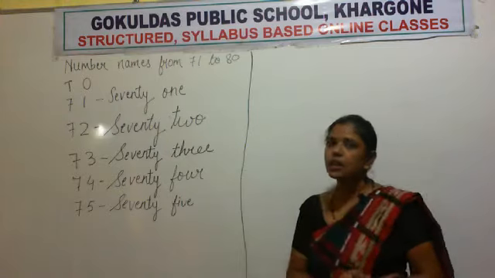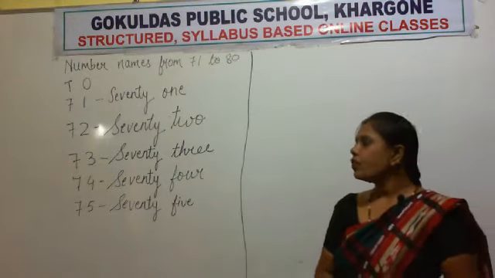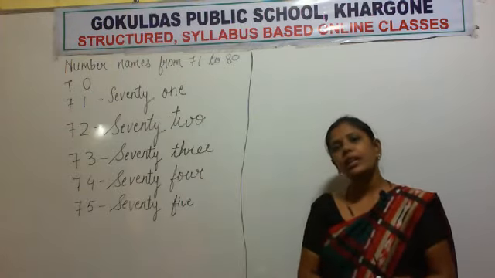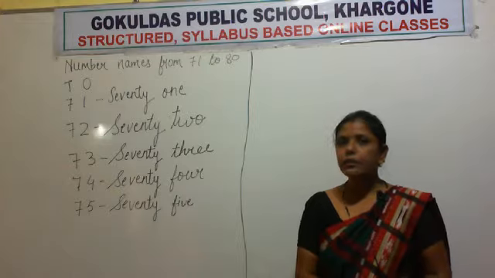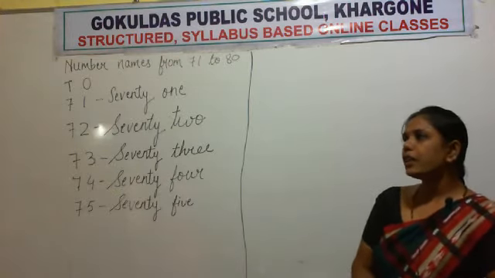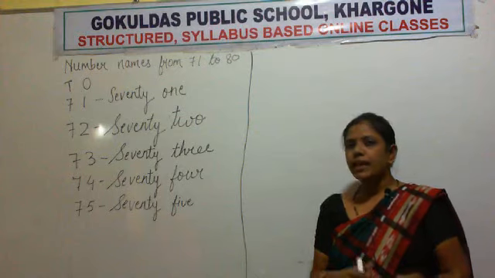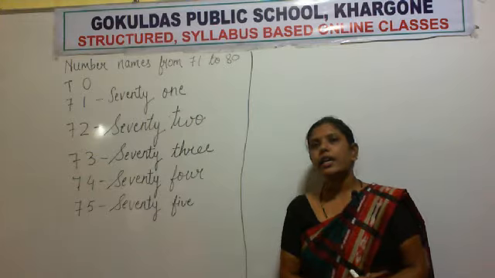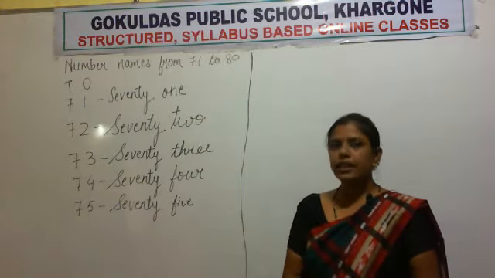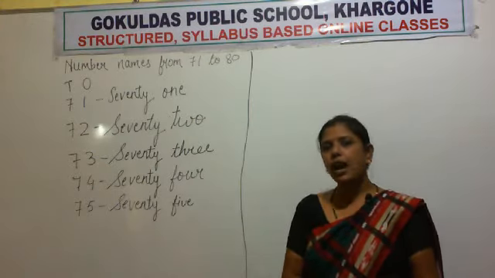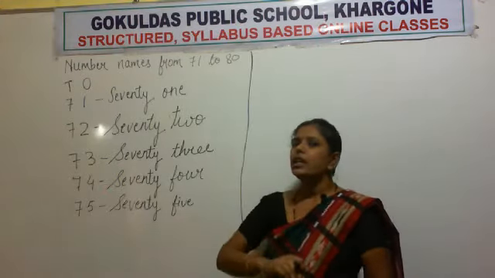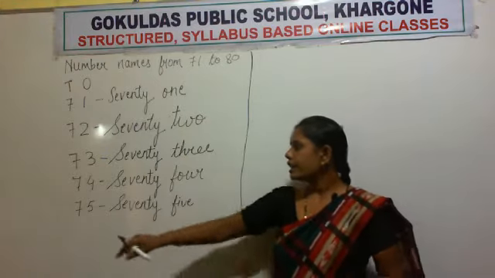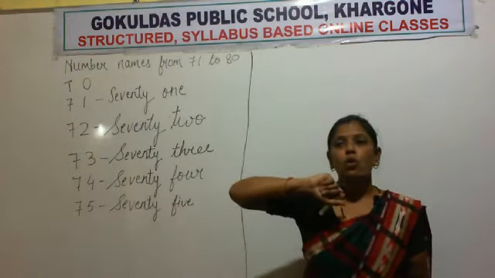Now next number is 73. So first write the spelling of 70. Now I hope all of you know the spelling of 70. You have learned. Very good. So what is the spelling of 70? Say with me. You have to say with me, not repeat after me. So say the spelling of 70. SEVENTY, 70. THREE, 73.